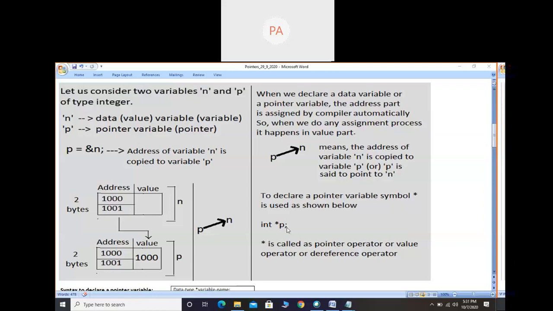This applies only in the declaration part. In the remaining statements, it's a different concept. Just to understand here, in the declaration part, if you write a star, it becomes a pointer variable. If you don't write a star, it becomes a normal variable, I can say a data variable. Star is called the pointer operator, value operator, or dereference operator. Three terms are there for this: pointer operator, value operator, dereference operator.